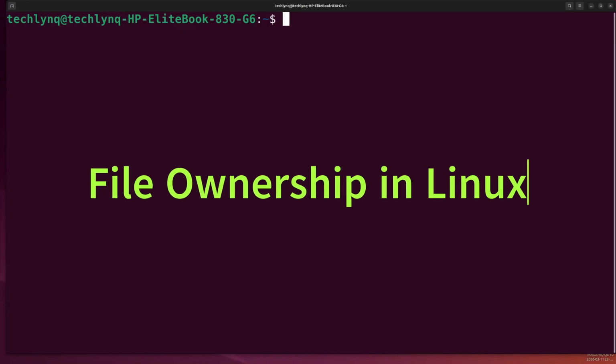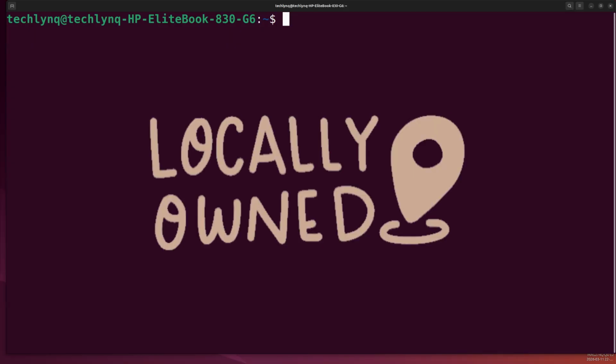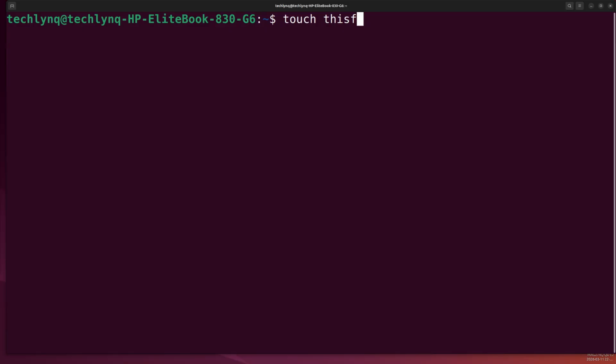File ownership in Linux. Hi guys, in this tutorial I'm going to quickly show you about file ownership in Linux and why this matters. Now let us create a file for this tutorial. Let us call it file.txt and let us check the file.